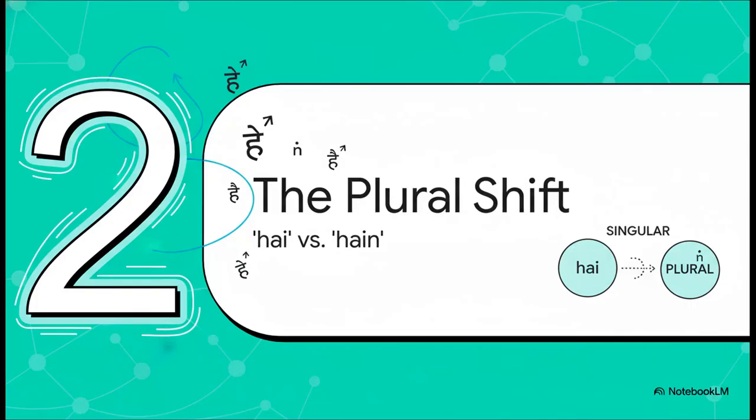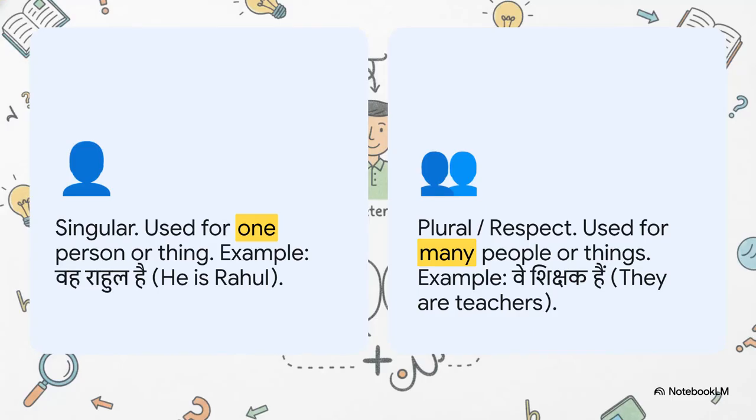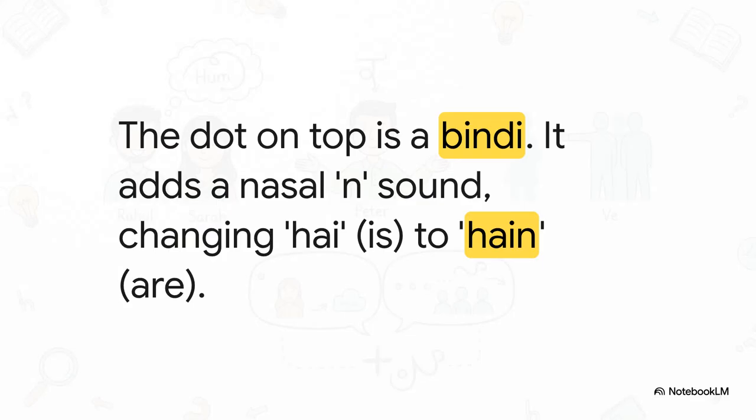All right, so that foundation is solid. Now get ready for the main event. We are about to meet the plural version of is, and it's a tiny, tiny change that makes a world of difference. Okay, check this out. On the left, you've got our old friend hai for singular things. And on the right, you have its plural twin, hain. Now, hain means are, and you use it when you're talking about more than one person. But, and this is important, you also use it to show respect. We'll get to that.